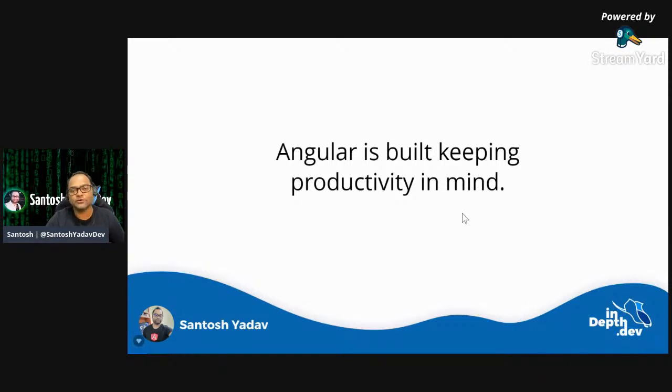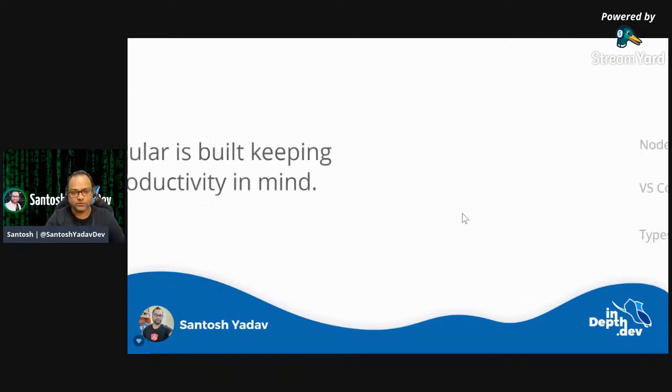How quickly will I be able to create my application, how quickly will I be able to publish new things, and how quickly will I be able to scale my application? So Angular is actually built keeping productivity in mind. We'll see how quickly we can create an application, and then we can just start coding.